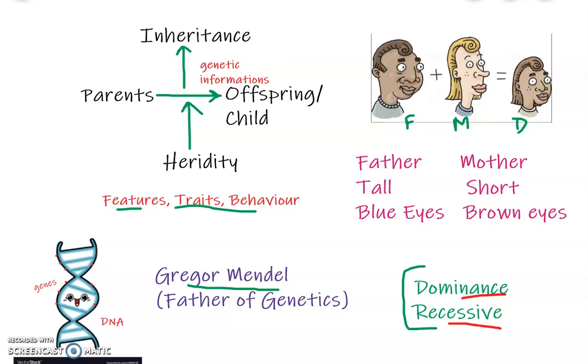So both are processes. In one case we are talking about features and traits, and in the other case we are talking about genetic information. They are used alike because this genetic information contains the feature, trait and behavior information only. But the clear understanding should be there. So I think we are okay with it.